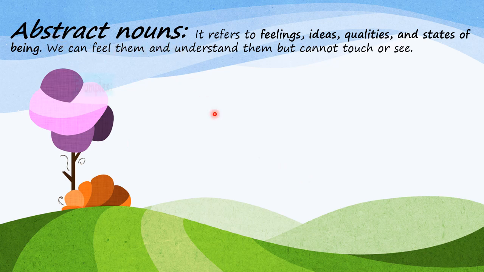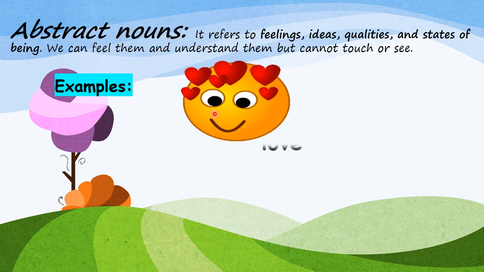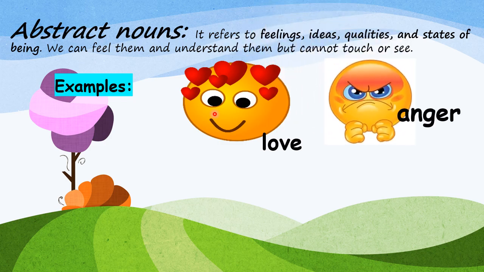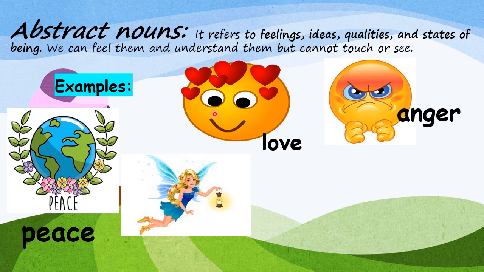Let's take a few more examples, children. What can you see in the picture? Love. So, love. Here, anger. Peace. Nobody likes fighting. Everybody loves peace. Everybody wants to look beautiful. So, this is beauty.